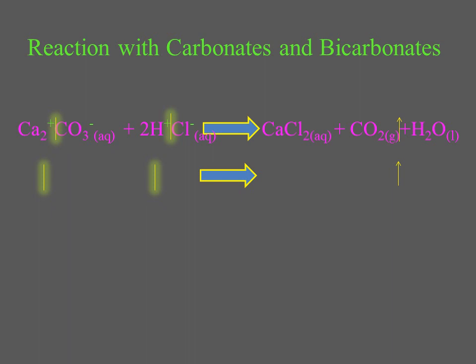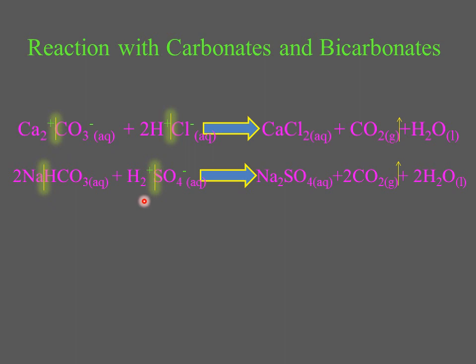Now let's move towards the second reaction, in which sodium is a metal and it is combining with bicarbonate ion and giving NaHCO3. When it reacts with acid, it will form Na2SO4, sodium sulfate, which is a salt, and carbon dioxide and water will evaporate when these two compounds break apart.